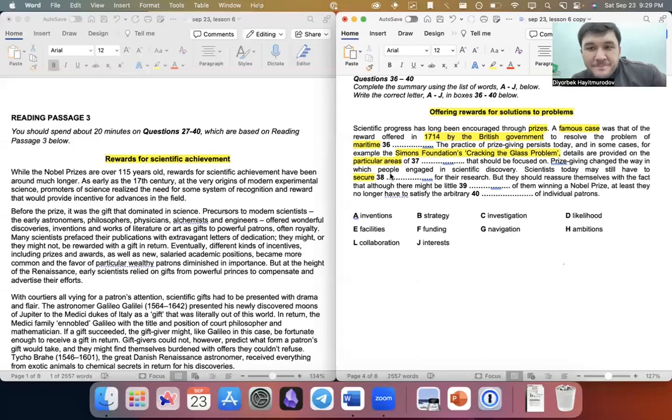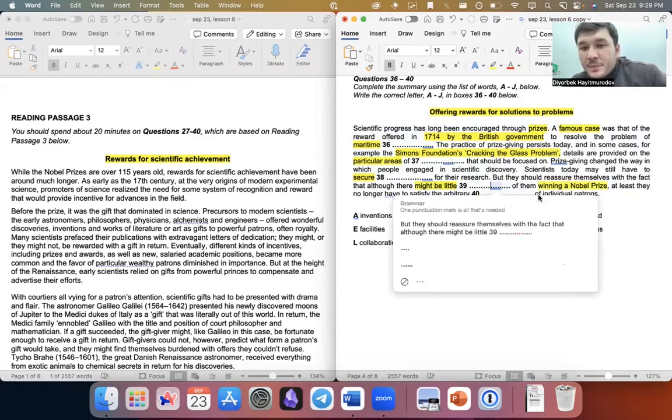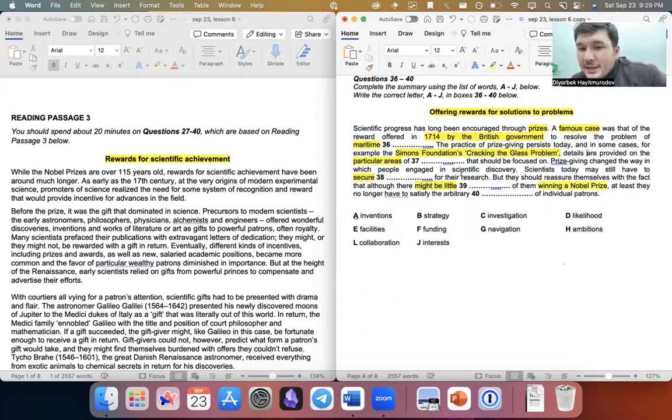For your research. Again, in the previous lesson, I was telling you, most of the time you can do this one even without looking at the question or the text. They reassure themselves with the fact that although there might be a little something of them winning a problem. Again, this one is also so obvious. I don't even have to read. I know what the answer is because I look at the options and I see there is only one of them that fits with "of them winning."